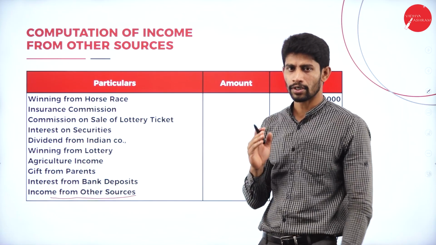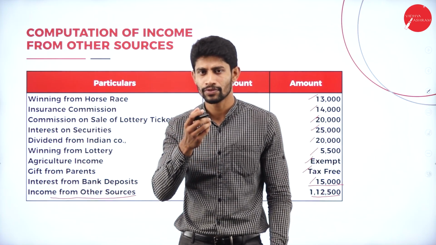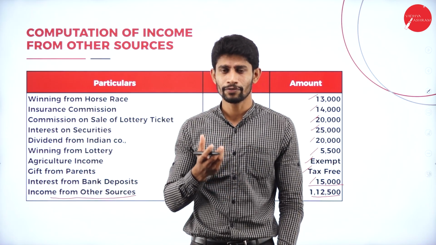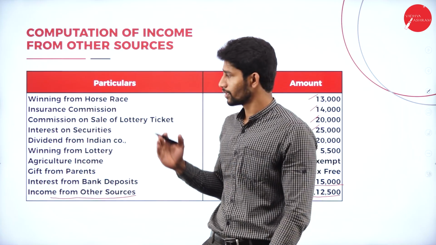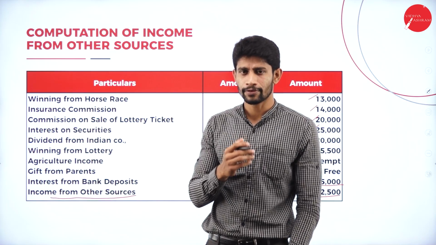So I hope you people understood how to solve the problem, and I hope you understood the meaning and the items which come under income from other sources, and also you understood the concept of bond washing transaction. And in this session we also solved 2 problems based on income from other sources.